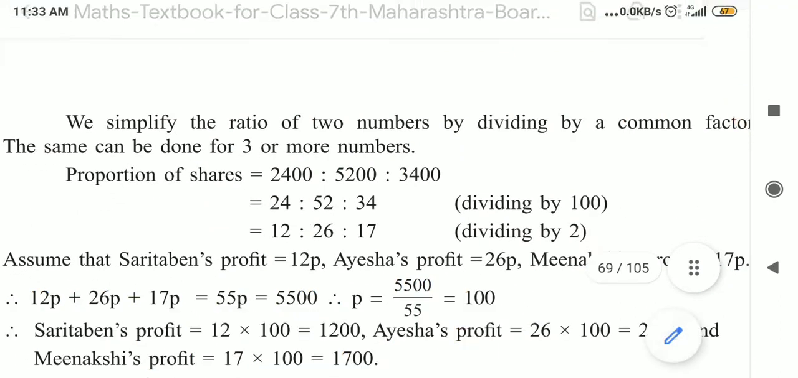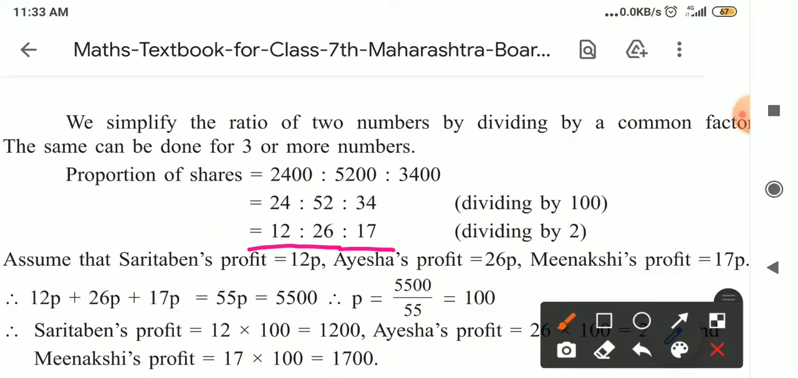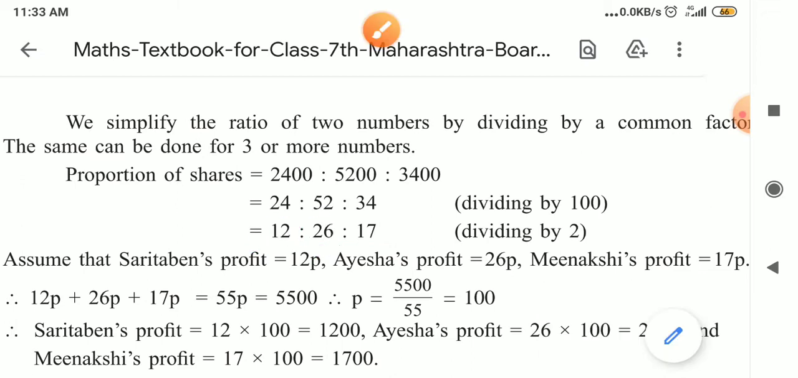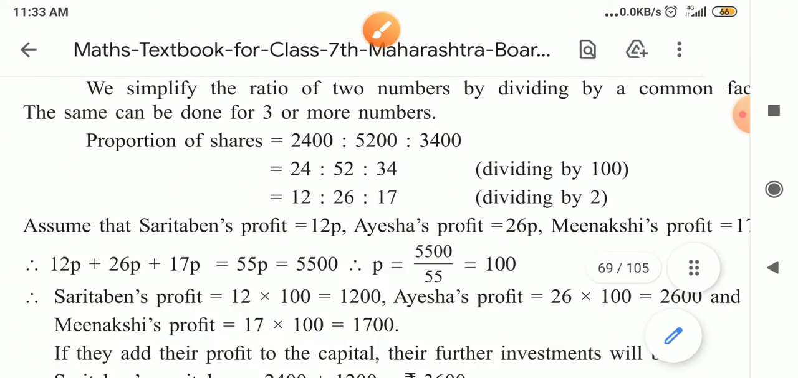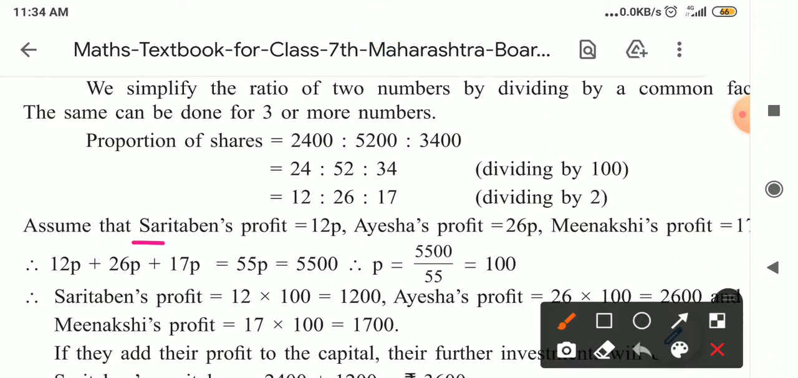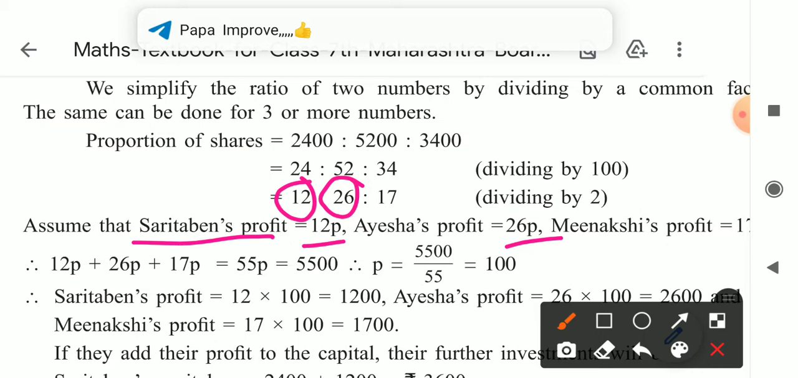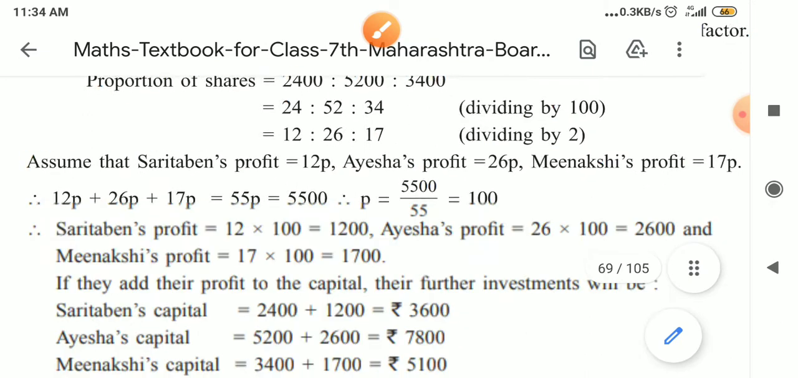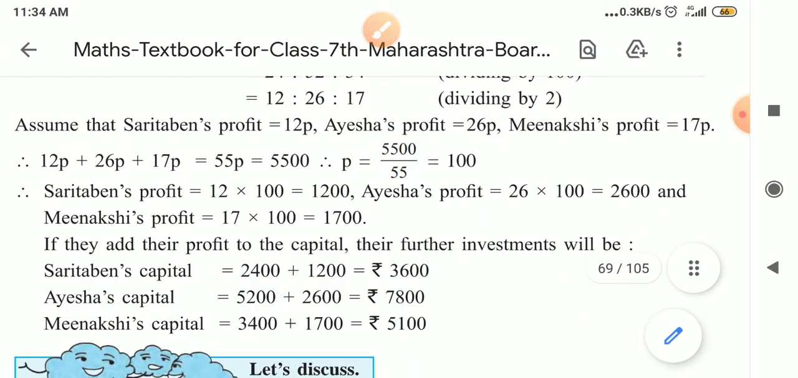See here, 12 is to 26 is to 17. So the ratio of investment of Sarita Ben, Aisha and Meenakshi is 12 is to 26 is to 17. Now we have to find out the profit. So here we take a constant P. Sarita Ben's profit is equal to 12P, Aisha's profit is equal to 26P, and Meenakshi's is 17P. In this way the profit share is there.